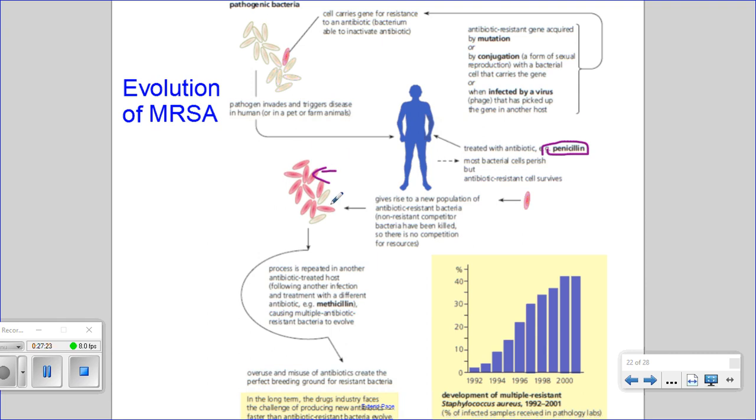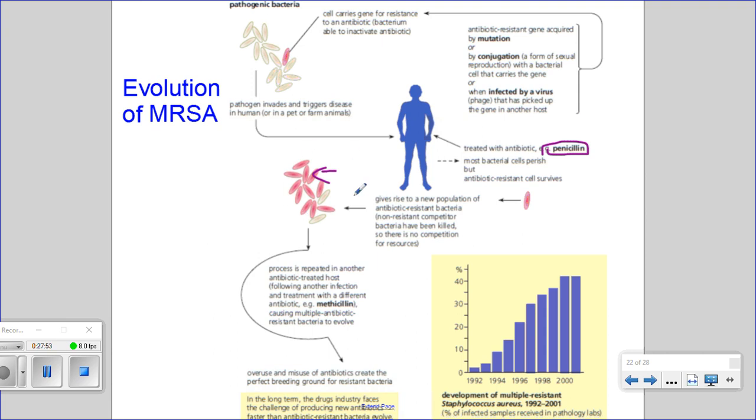And then there can also be individuals within this population that could be resistant to a different type of antibiotic. So when this population causes disease in an individual, a different antibiotic gets used, because these bacteria are not going to be susceptible to penicillin. They might try penicillin at first and find that it is not having an effect on the disease.